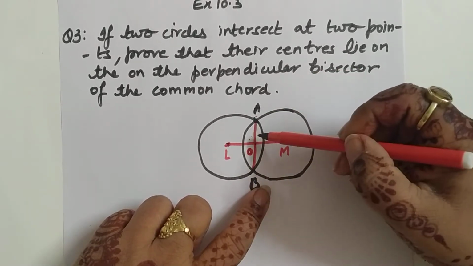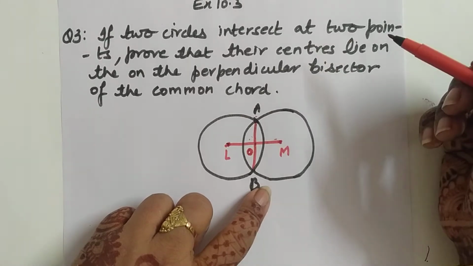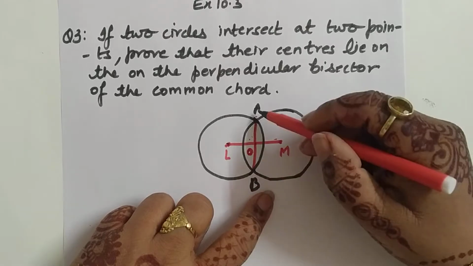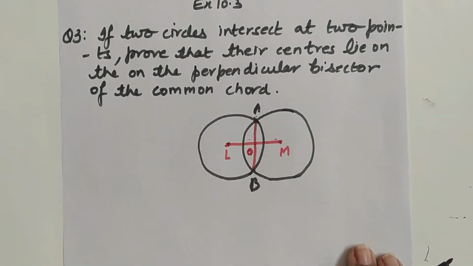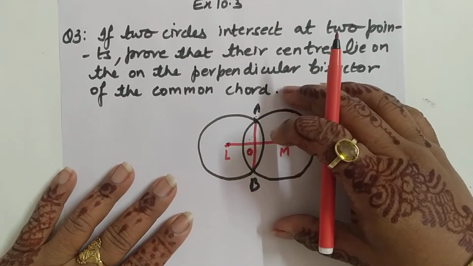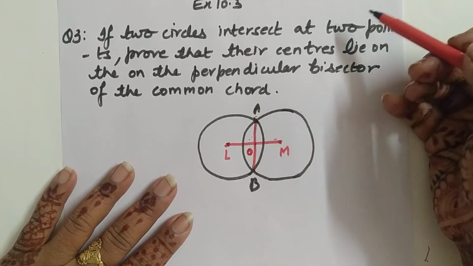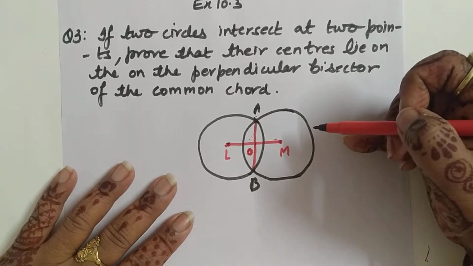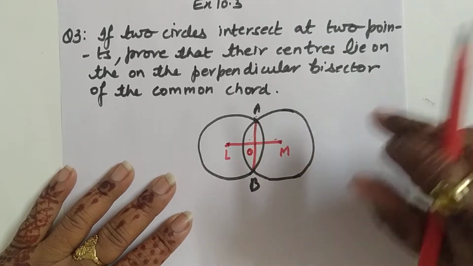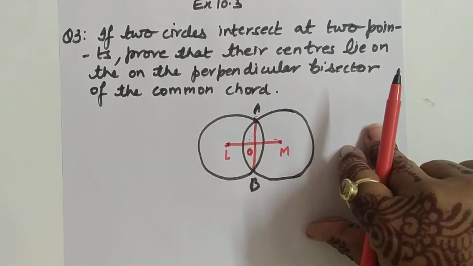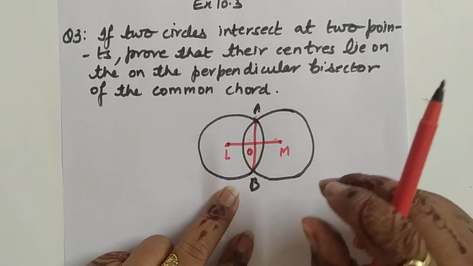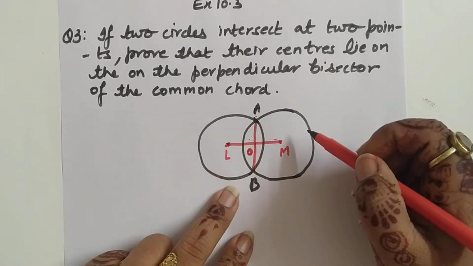And if we prove that AO is equal to BO, then of course it means LM is bisecting this AB. So what is tough regarding this question? Actually proving it is very easy, but understanding what to prove becomes a bit difficult for students. That's why I have taken more time to explain what we need to prove. If we know what we actually need, it will be very easy to understand.